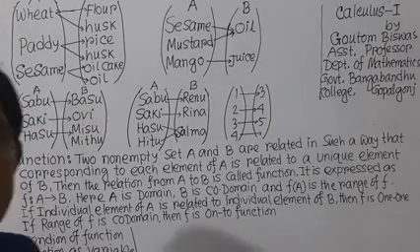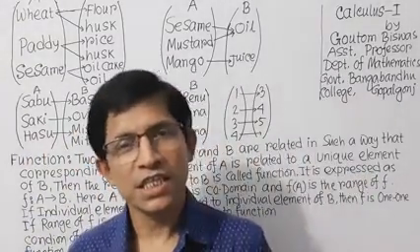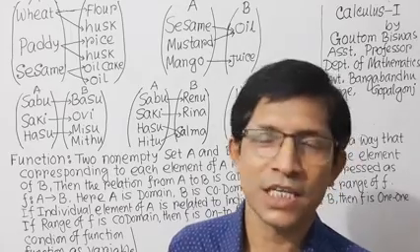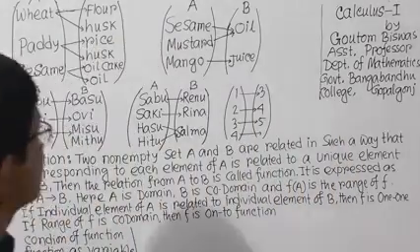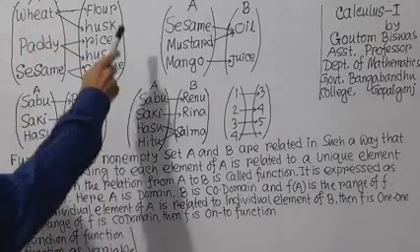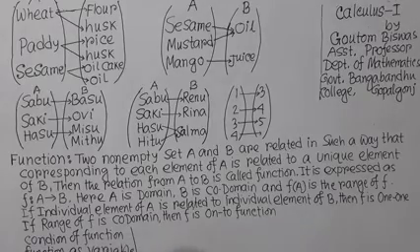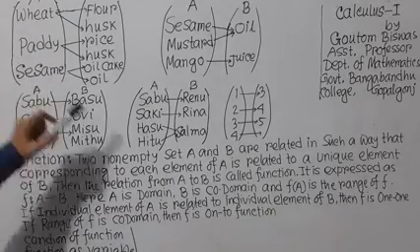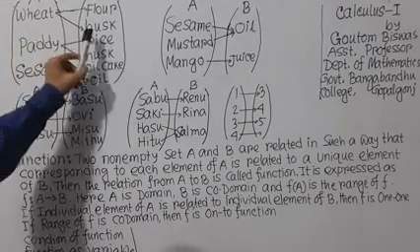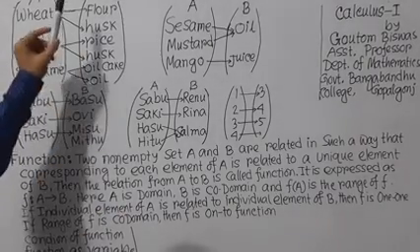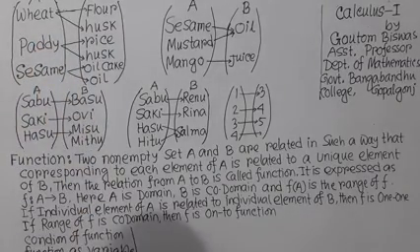At first, we want to discuss that every function is a relation, but every relation is not a function. So what is a relation? Please see these examples. Here, 3 items are given: wheat, paddy, and sesame. And in the second set: flour, husk, rice, husk, oil cake, and oil.